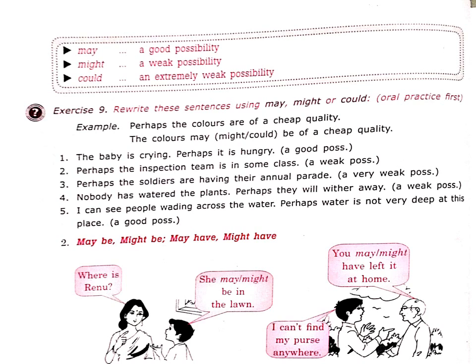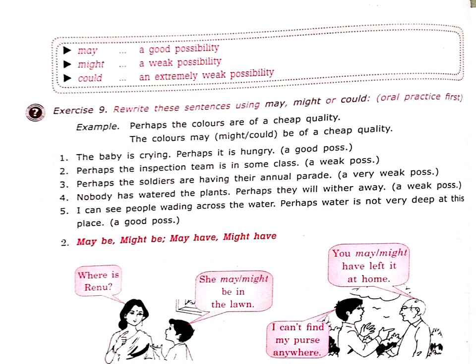The baby is crying. Perhaps it is hungry. A good possibility means we are using may. The baby is crying. It may be hungry. Right, everyone? So when there is a good possibility, you'll write may. When weak, you'll write might, and when extremely weak, you'll put could. So the first sentence is done for you. The answer is: the baby is crying. It might be hungry. Perhaps will be removed because perhaps is not used with may or might, right? Or could also. It might be hungry, right, everyone?